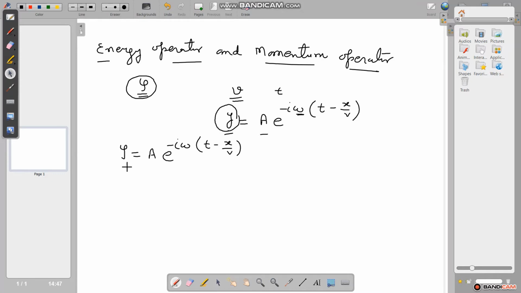To use this equation for a matter wave, we have to convert it in terms of energy and linear momentum. We know that omega = 2 pi nu, and v = nu lambda, frequency times wavelength.